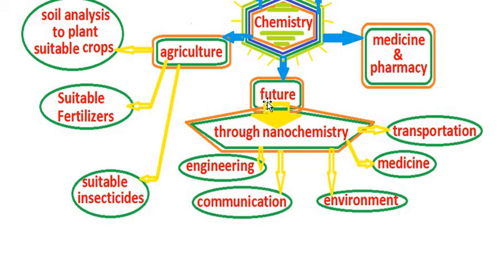Chemistry is also related to the sciences which are called future sciences. How is chemistry related to future science? This is through the science which is called nanochemistry. Nanochemistry is the future science. We are going to study some details of nanochemistry in the next lesson. The future science is engineering, communication, environment, also medicine, transportation, and so on, that we can see in the next lesson.